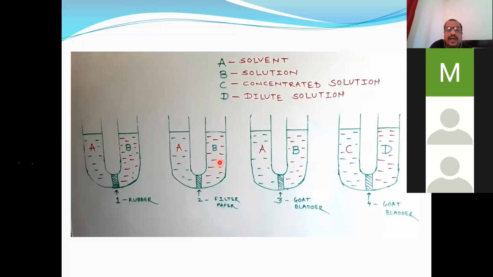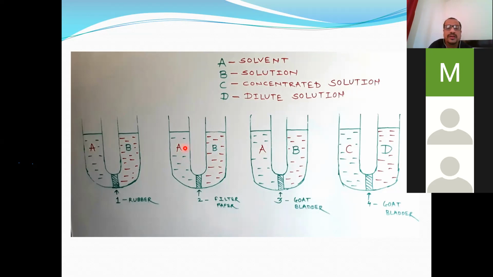So obviously, the concentration of solvent in this limb is comparatively lower as compared to A. Here the concentration of solvent is more. Here solvent is there in the solution, but its concentration is less. Okay. So what is diffusion? Movement from the higher concentration to lower concentration.